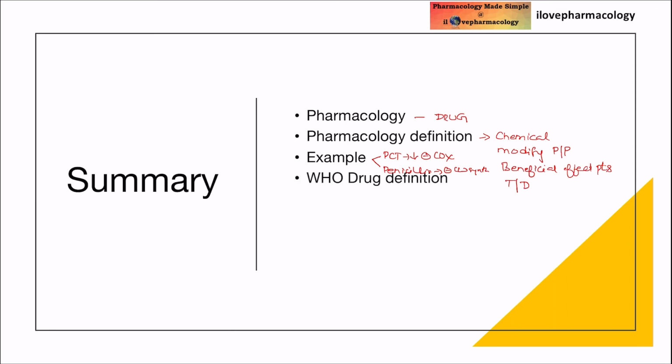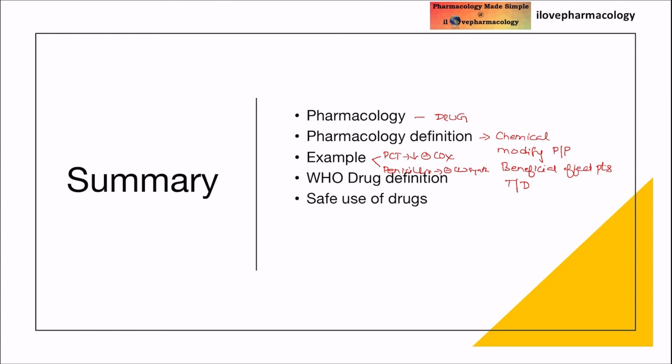So next we talked about the WHO definition of a drug. A drug is nothing but a substance or a product which is used or intended to be used to modify or explore the physiological or pathological state, so as to bring about beneficial effects in the recipients, either therapeutic or diagnostic benefits. So basically you need to see what the drug is going to do and what the effects of the drug are.